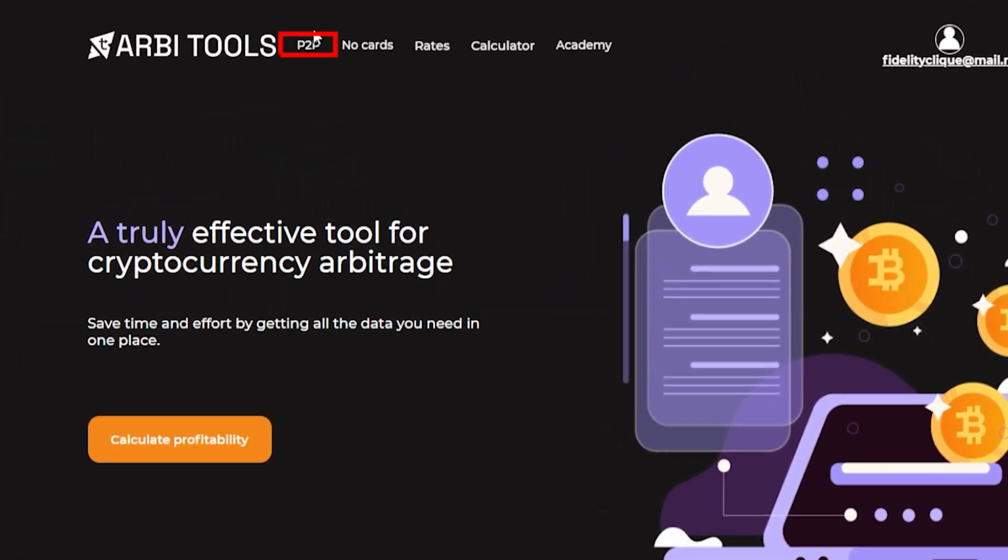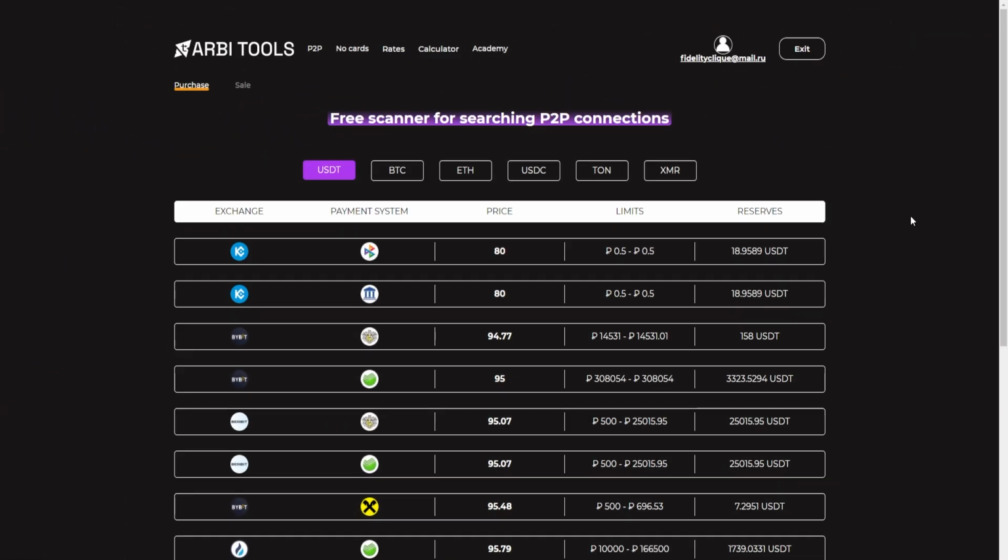It shows which exchange we can buy USDT and with what. Here also the prices are listed. We can use this free screener to independently search for the links we need. Everything is already automated here. We go to the site, see that on this exchange, KuCoin, we can buy USDT for 80 using SBP. Limits are also listed and how much USDT this buyer has.